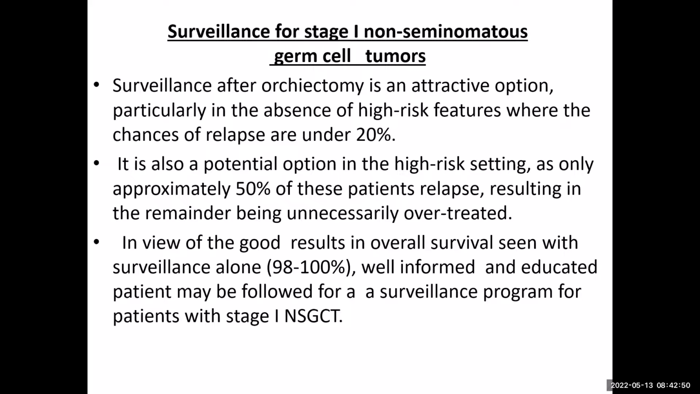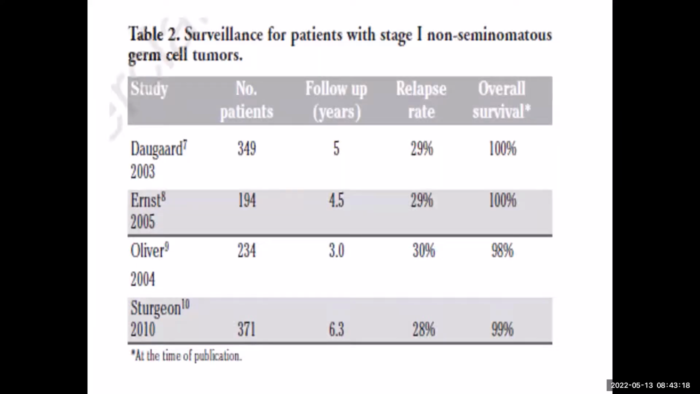But the other side is that even if we follow these patients closely, in view of good results, whenever patients on surveillance are detected with tumor recurrence and we treat with effective chemotherapy, mostly with BEP, the overall survival remains the same in the range of 98 to 100%. So it is one of the options in a well-informed, educated patient who may be followed on a surveillance program for stage 1, even in high risk, but definitely you have to tell the pros and cons to the patient. So this is just a slide showing the patients who were put on surveillance.